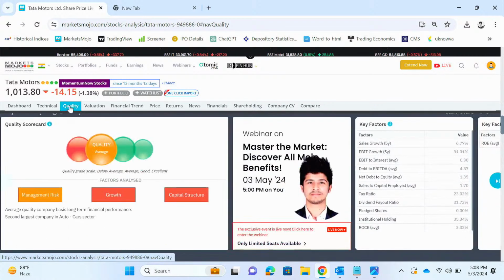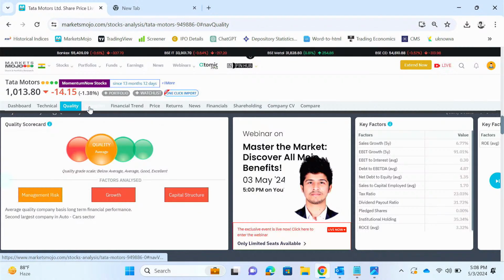So first we'll go to quality. Quality takes into consideration the company's financial strength. So how good is its management? What are its future growth prospects? And how is the capital structure of the company? So here you can see these key factors. This score is derived from these key factors. As you can see, sales growth, EBIT growth, dividend payout ratios, how well does management think of the shareholders, minority shareholders. You can see institutional holding, ROC, etc.